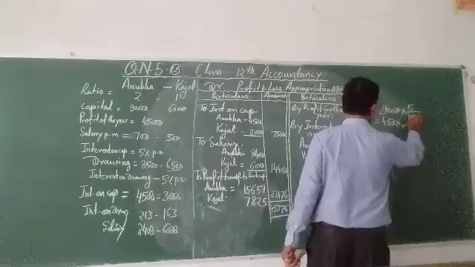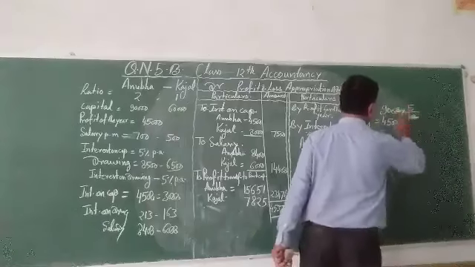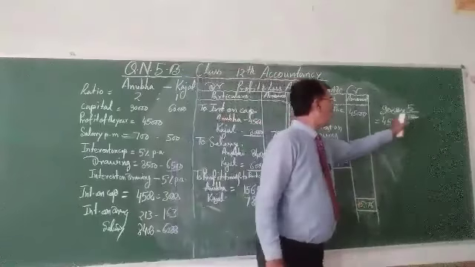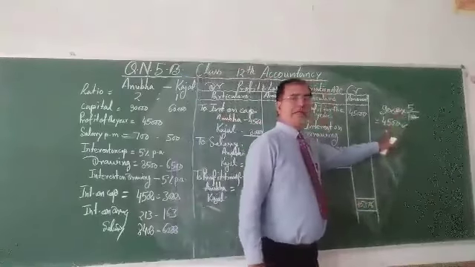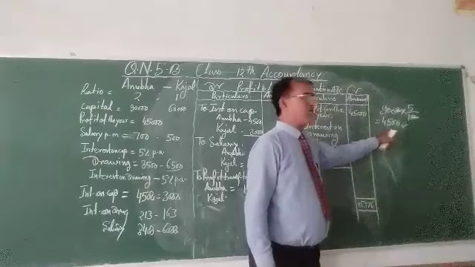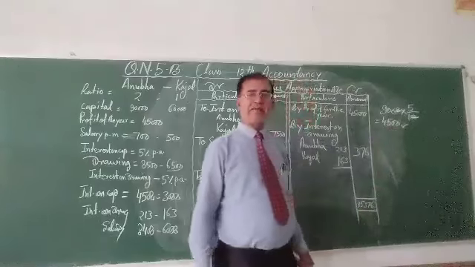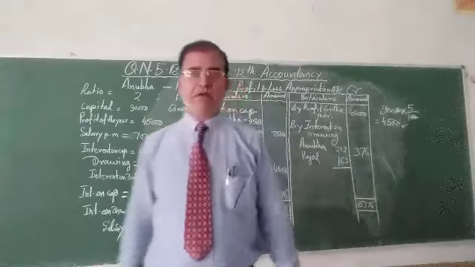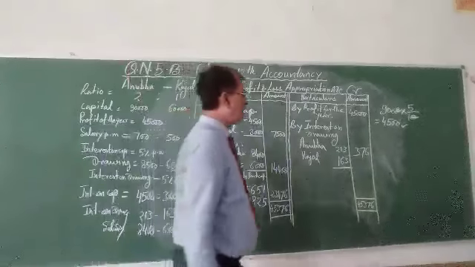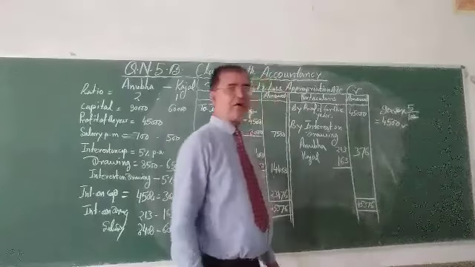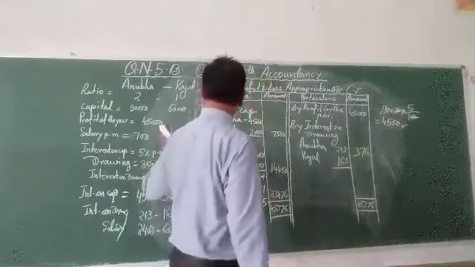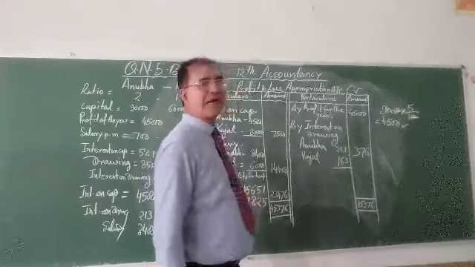This way you will cancel, and the interest on capital will be 4,500 for Anubha. In such a way you will have to find out the interest on capital of Kajal.